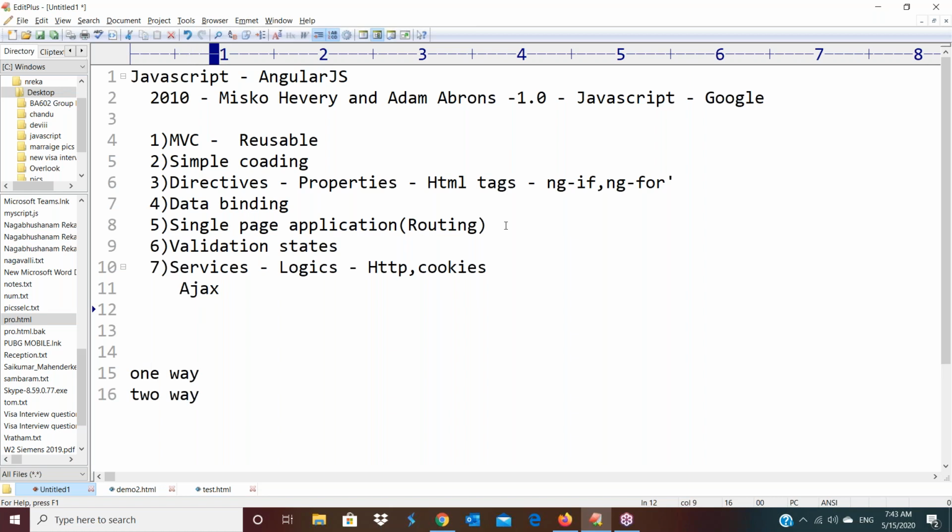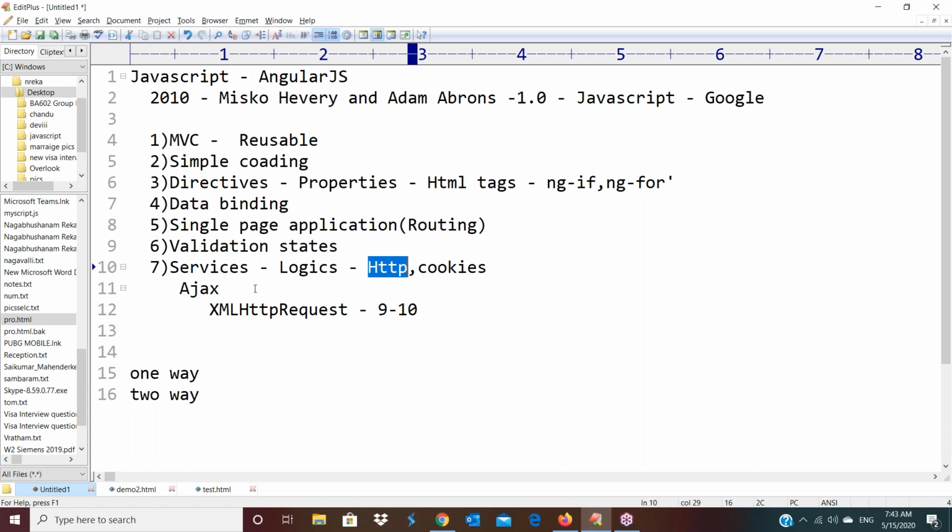You have to use one object here. What is that? XMLHttpRequest is there in JavaScript. If we are using this object, we have to write around 9 to 10 lines of coding to create the object and to send that object from the browser to the server. Okay, now when you come to AngularJS, it is providing the HTTP service.